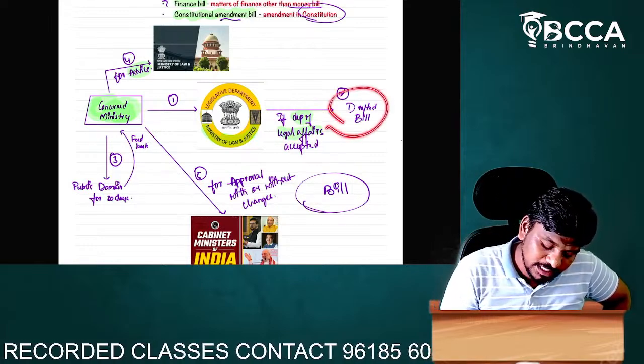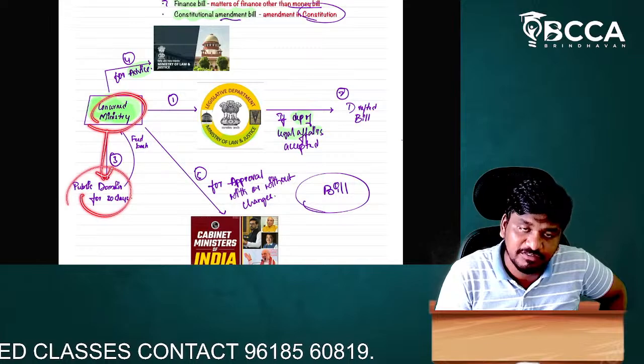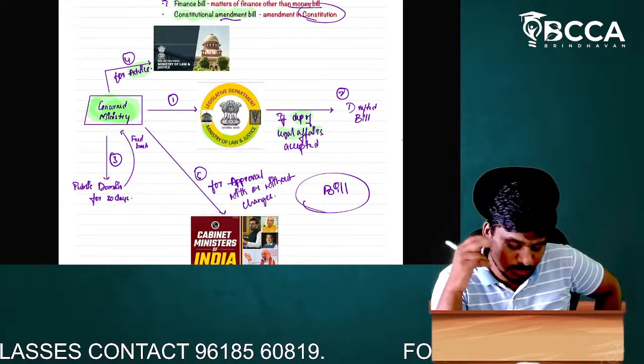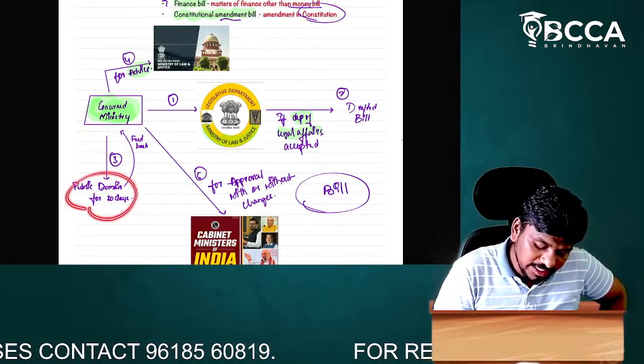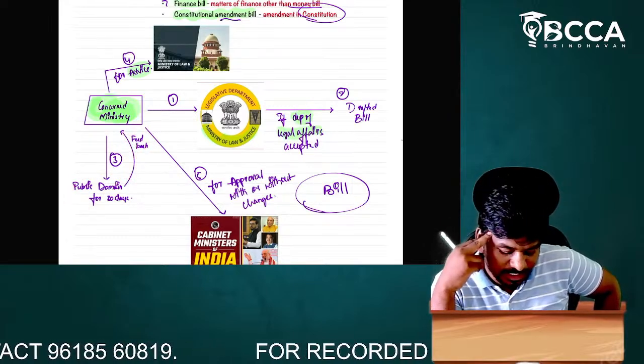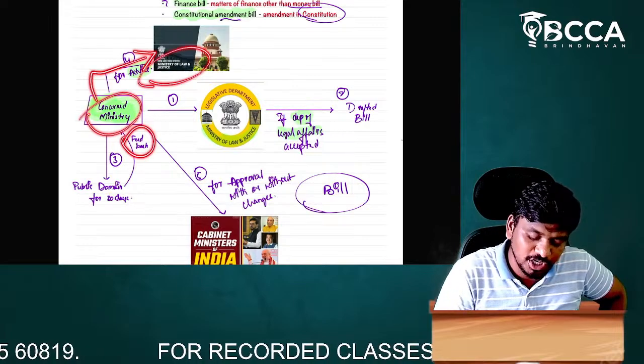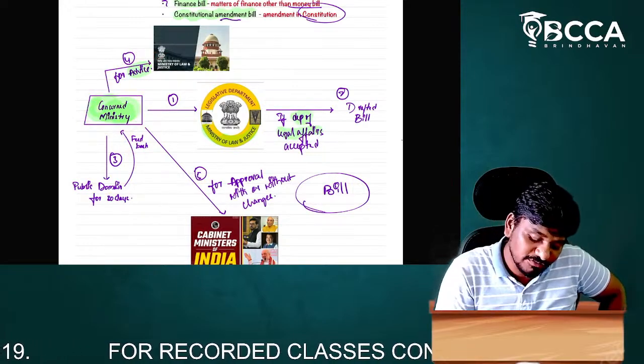Once a drafted bill is accepted, it shall be given to the public domain, and 30 days will be provided to the public. Within these 30 days, the public has to provide feedback, and based upon that feedback, the concerned ministry shall also go to the Ministry of Law and Justice for advice.